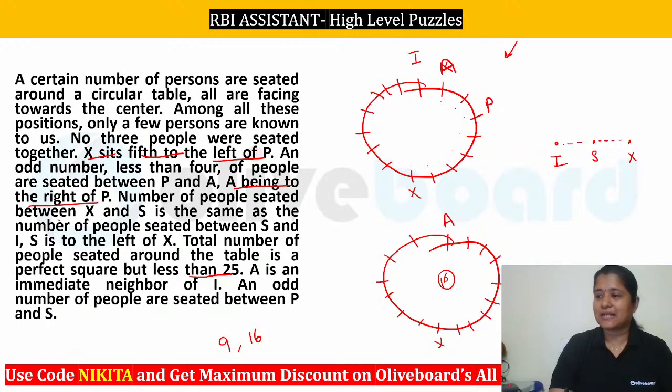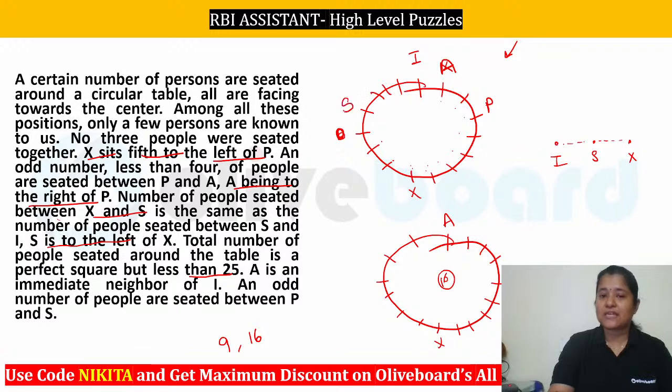So now let's quickly check it out. Where should we place your S and where should we place your I? You have to place S exactly in between X and I, and S has to be somewhere to the left of X. It is also given A is an immediate neighbor of I, and an odd number of people should be there between P and S. Let's calculate how many people we are getting here between P and S. 1, 2, 3, 4, 5, 6, 7. If we place your S here, how many people are we having between S and X? We are having 2 people between S and X. But here we are having 4 people, right? So that means this is not a possibility.